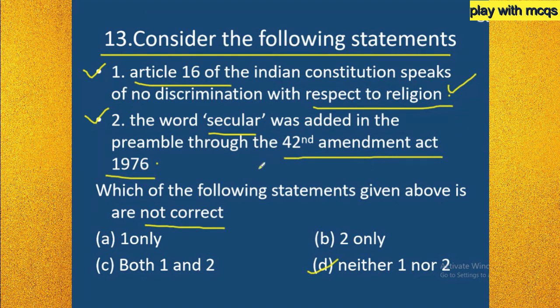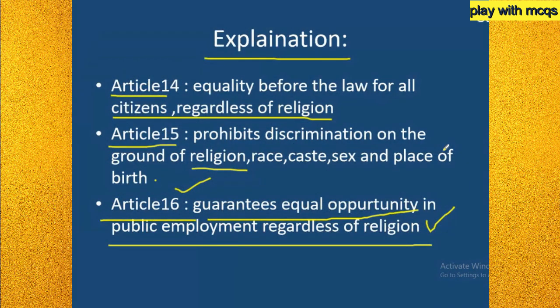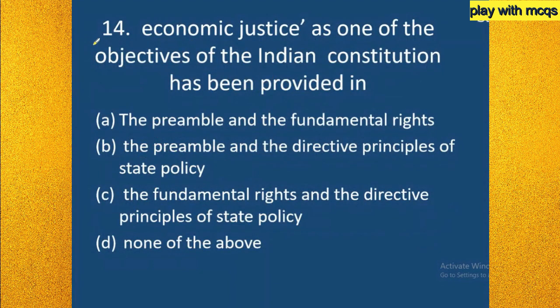Both socialist and secular, these two words are added in the preamble. The preamble has been amended in the 42nd Amendment Act. So in this year only, these words have been added in the preamble. Before this year, these two words are absent in the preamble. So option D is the right answer.